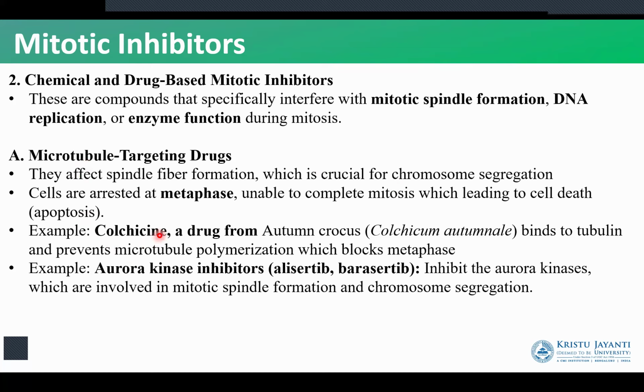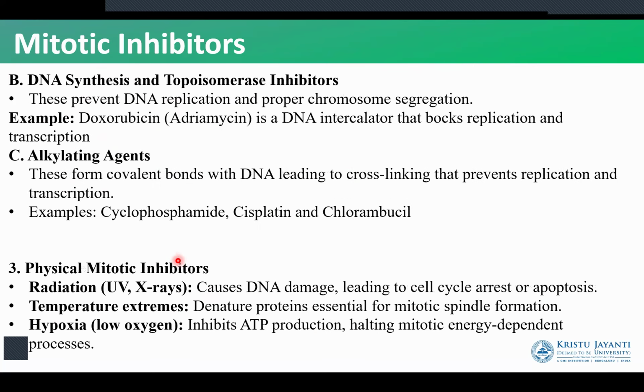First is colchicine, which is a drug taken from the autumn crocus. This binds to tubulin and prevents microtubule polymerization, which blocks metaphase. Next, we have aurora kinase inhibitors. These stop mitotic spindle formation and chromosome segregation. So we can form drugs and chemicals that stop the microtubules from forming. And if no microtubules are there, the chromosomes cannot be separated, and therefore cell division does not occur.